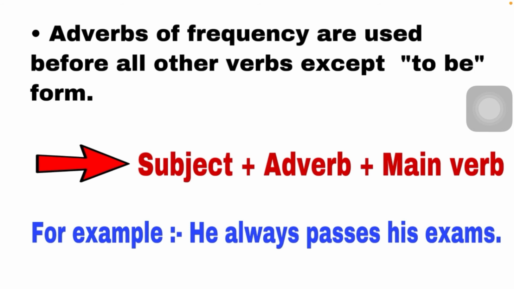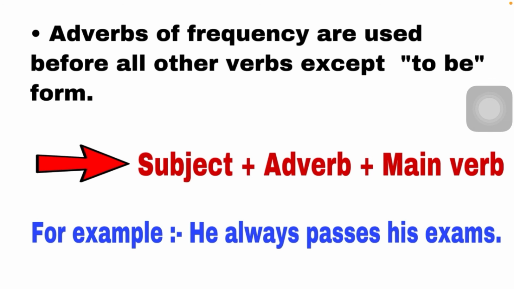You can see here there is no use of any to be form verb. So we use the adverb first, then the main verb. Okay. Then the last example is I often go for a walk in the morning. Here you can see there is no use of any type of to be form verb. So we are using the adverb in the center, then the main verb.